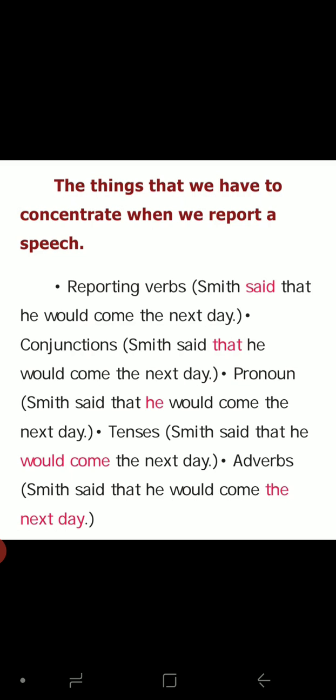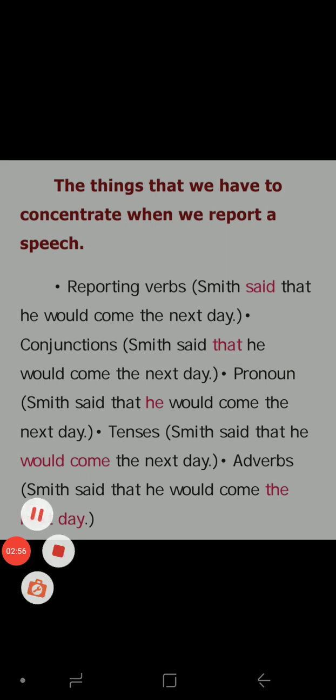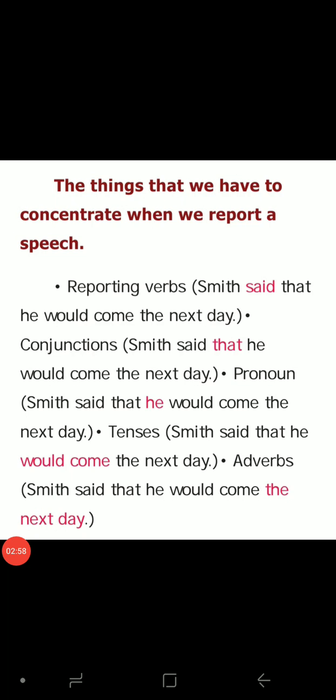What is the reporting verb? Children, can you say? Yes. Said is the reporting verb. Smith's reporting verb is said. Smith said that. First we see, I will come tomorrow. We add that reporting verb, that is said. Then conjunction. Again we add that. That is a conjunction.